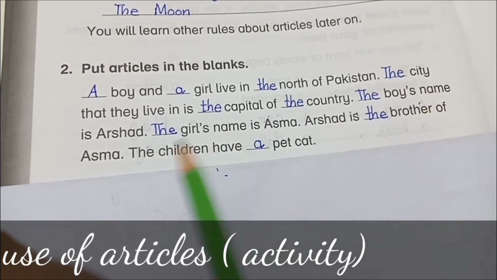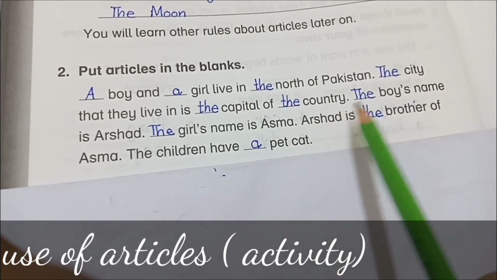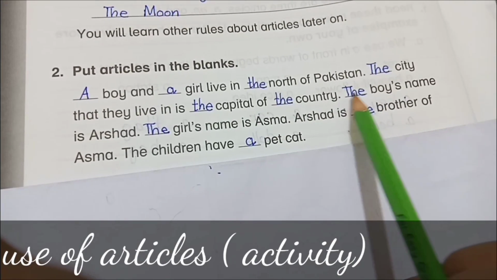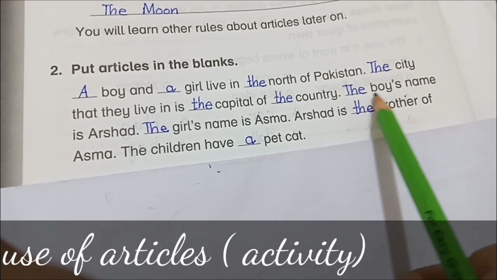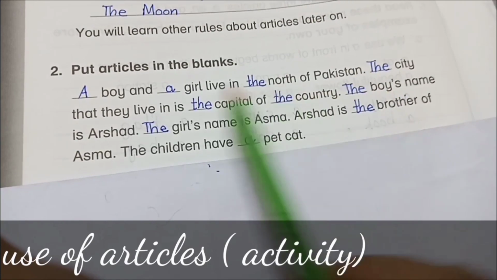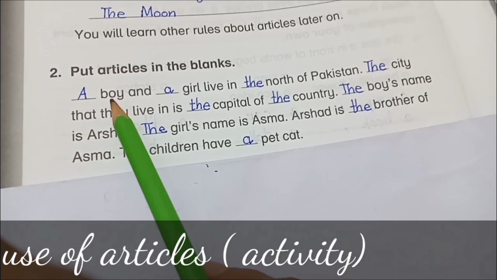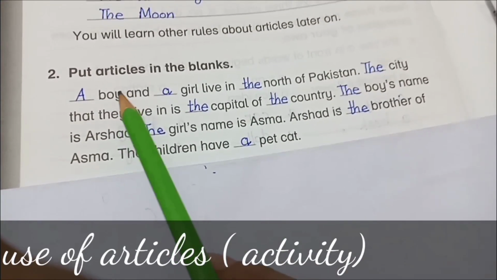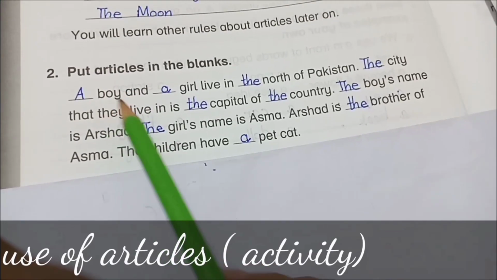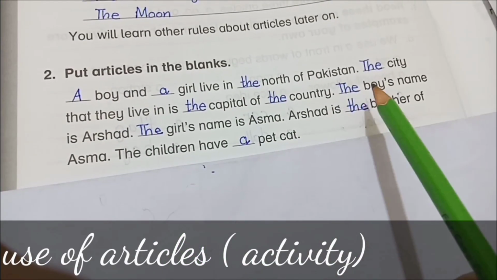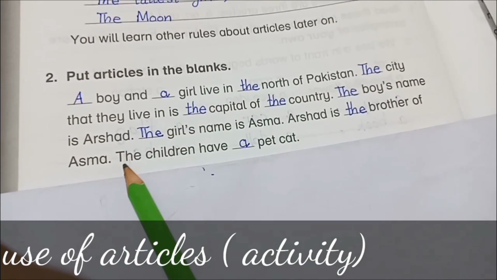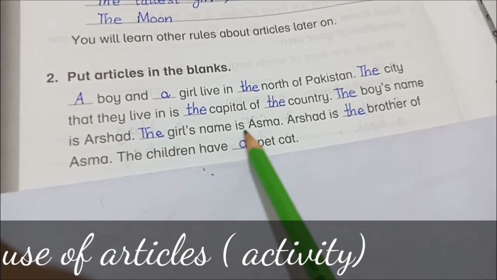Dash boy's name is Arshad. So students, look here, the article will be used here because we came to know from the previous line that a boy is here. As we know about this boy, that is why we use the article the in this blank. The boy's name is Arshad. The girl's name is Asma.